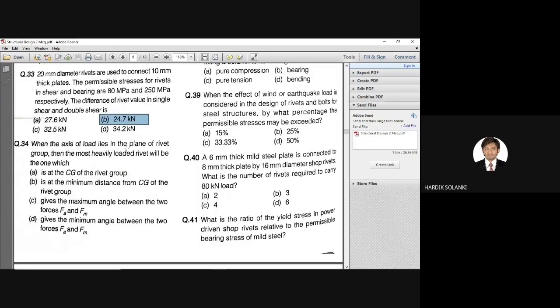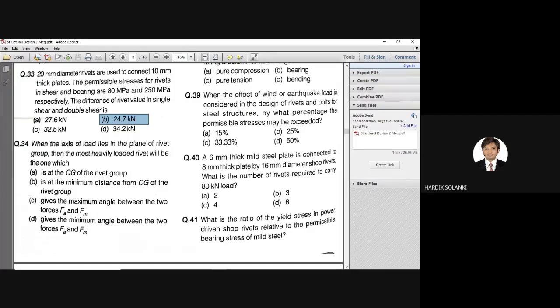When the axis of load lies in the plane of rivet group, then the most heavily loaded rivet will be the one which... Once again, try to read this question very carefully. When the axis of load lies in the plane of rivet group, so axis of load is within the rivet group.